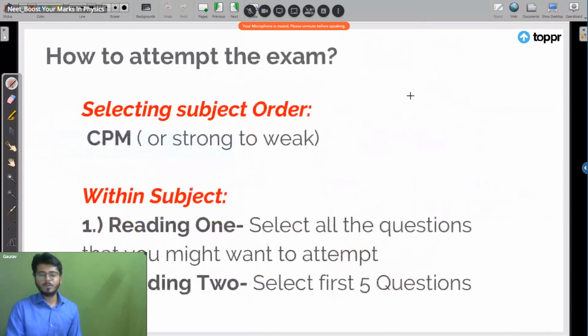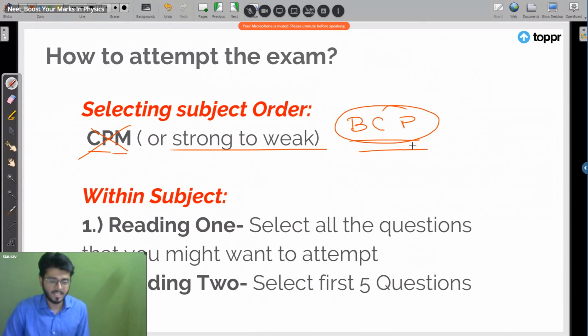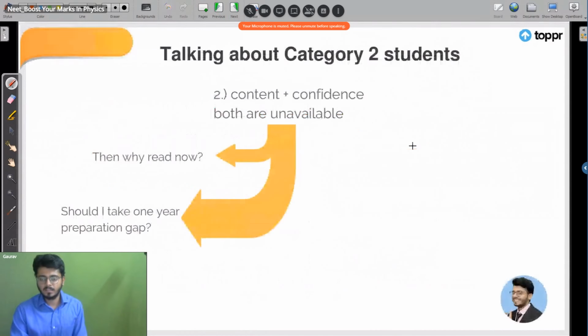So now understand how to attempt the exam. This CPM approach is for JEE kids, right? It's strong to weak. For NEET kids, your approach is biology, chemistry, and physics. All right. I have told you the time management of the class. I have also told you the remaining parts as well. ठीक है? अभी तक कोई problem आया क्या? All right. That's the really good thing.